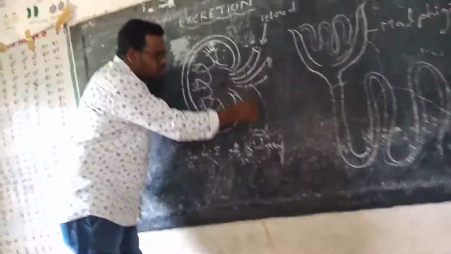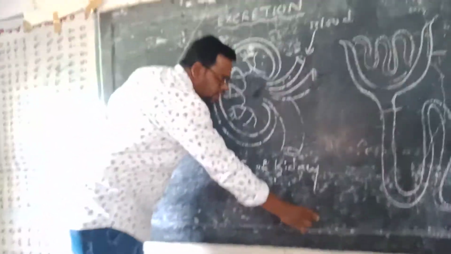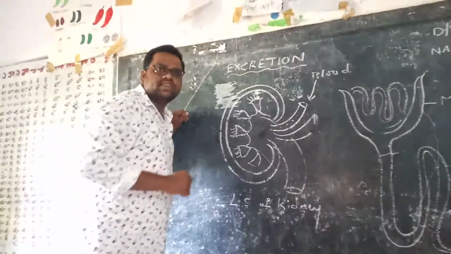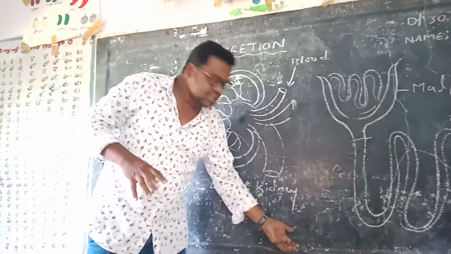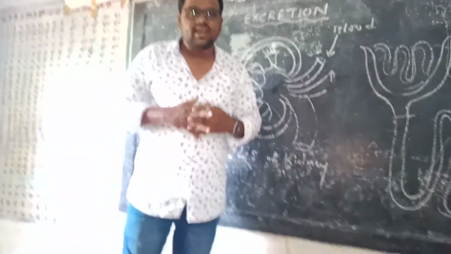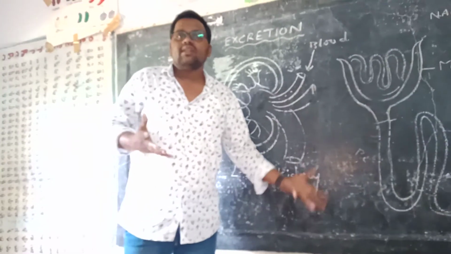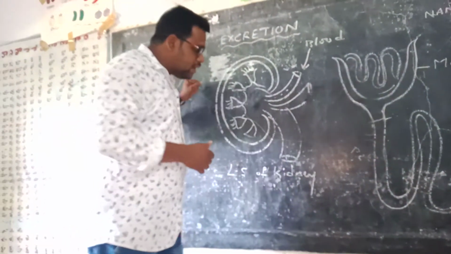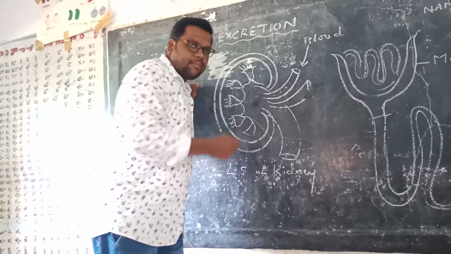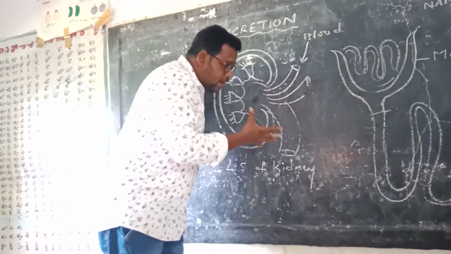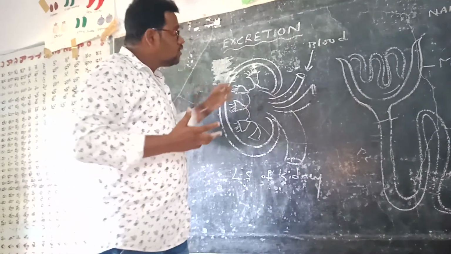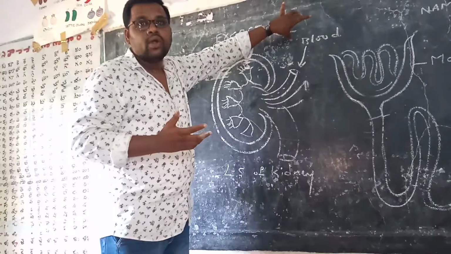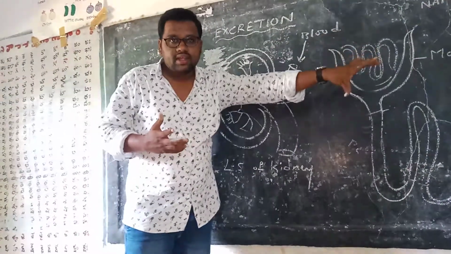From the pelvis region to the ureter, ureter to the urinary bladder, and the urinary bladder capacity is 700 to 800 ml. But whenever the urine is filled to 300 to 400 ml, we get a desire, called urge. Through excretion, we eliminate the urine. Then our urinary bladder becomes empty. Because of emptying, we maintain homeostasis. The main aim of excretion is to eliminate toxic material from our body.